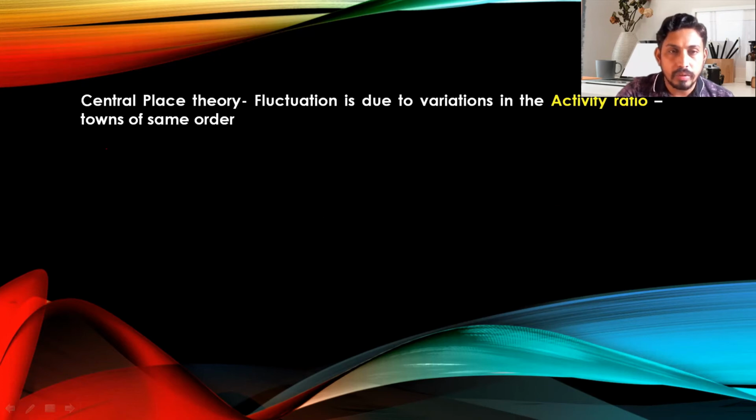One attempt seeks to relate this to the central place theory. Fluctuation is due to the variation in the activity ratio, and the activity ratio depends upon the type of the center: higher order, middle order, or lower order. According to that, population fluctuates. Here he tried to interpret the relationship between the activity ratio and the population of particular towns, and on that basis the rank size rule is related to the central place theory.